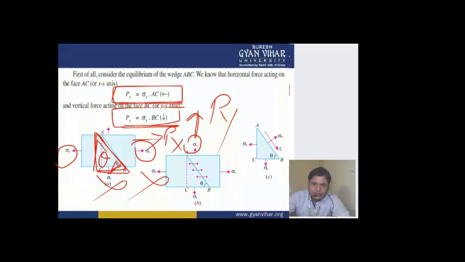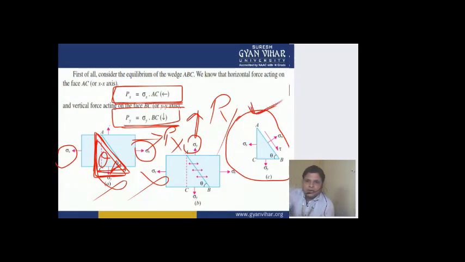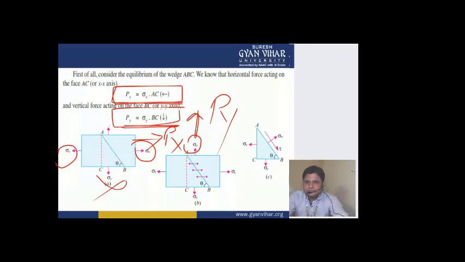This plane and the remaining two directions make this simple diagram. Now we will focus on this simple diagram so that it becomes easier for us to understand, because we have already understood these two.